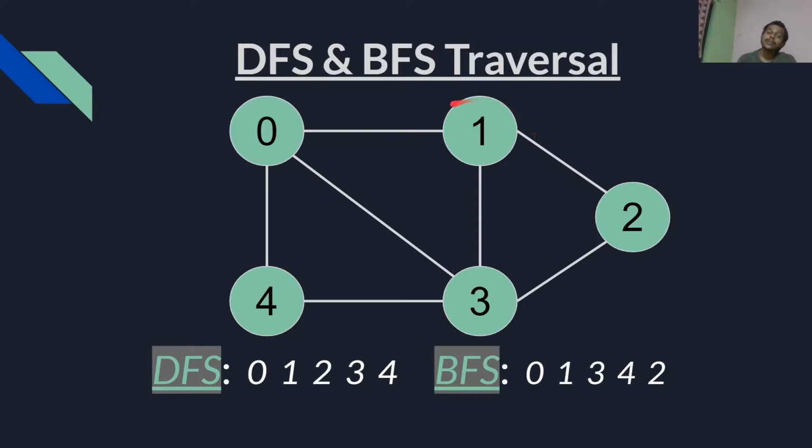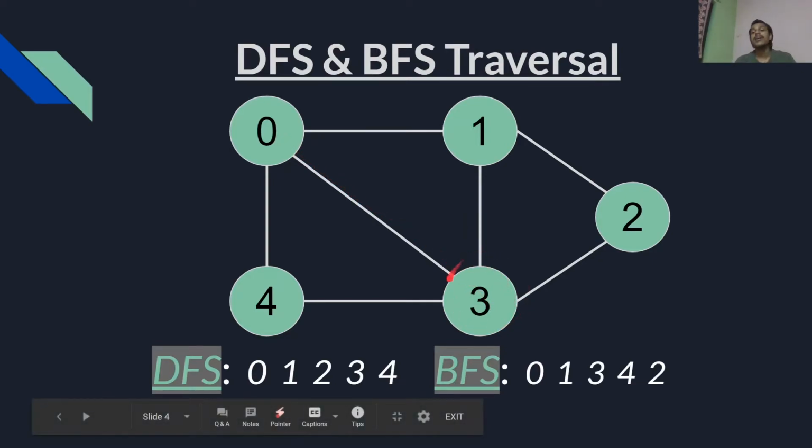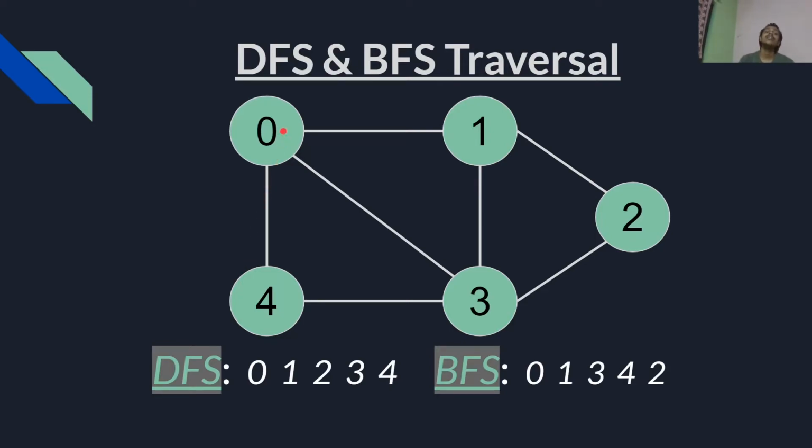Again we update the value of array index 1 as visited, and from 0 we visit 3. Again we update array index 3 as visited, and from 0 we visit 4. So we are seeing that we are first visiting all the neighbors that are at the same level. So we have visited all the neighbors of 0.